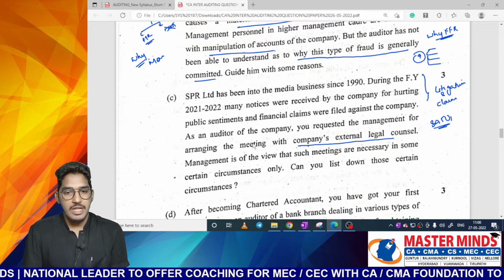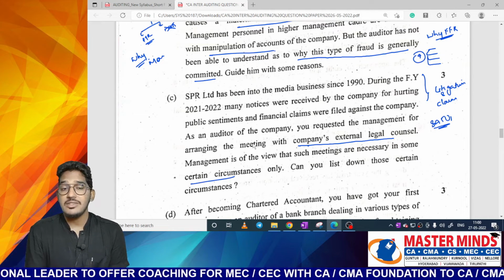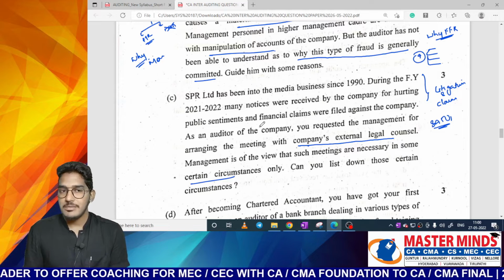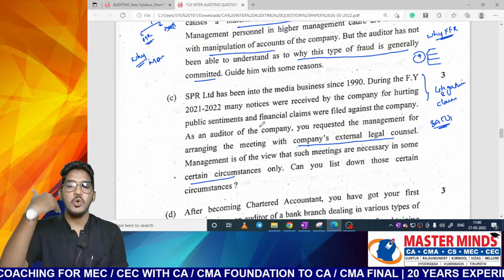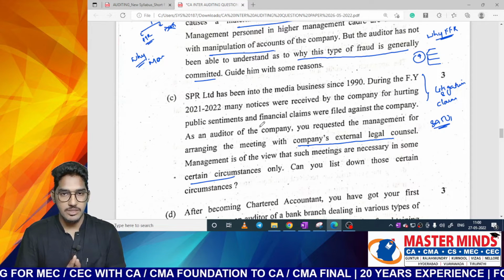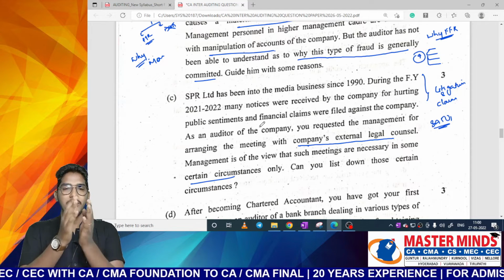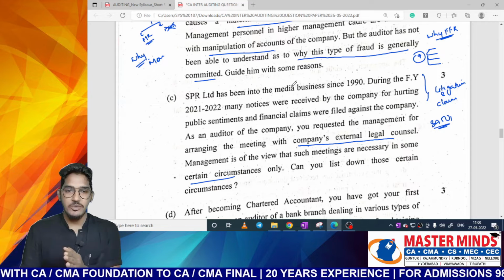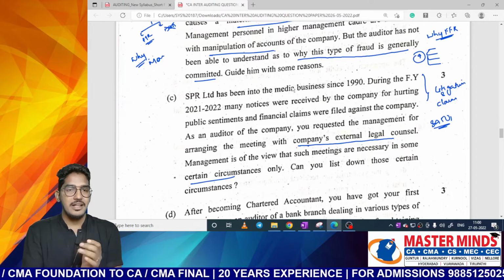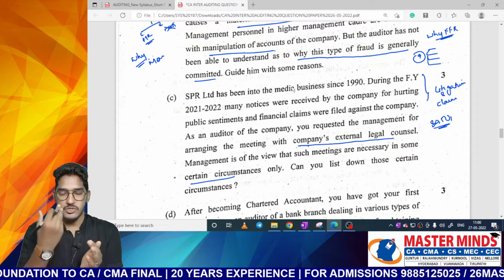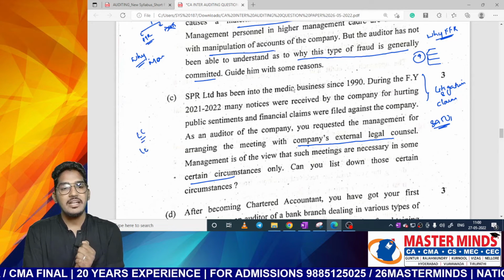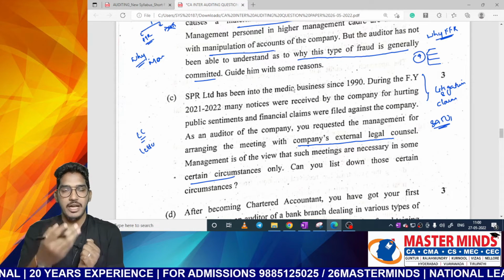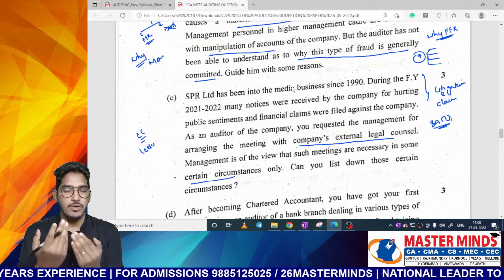Management is of the view that such meetings are necessary in certain circumstances only. Can you list down those circumstances? That means they are asking in what circumstances the auditor might feel appropriate to go and meet with the entity's external legal counsel. See, this is also a question which has been taken from SA 501. So in that they generally say that when you have a risk of material misstatement, you try to communicate with entity's external legal counsel through a letter of inquiry. That means you will try to communicate with him through communication over mail or letter.